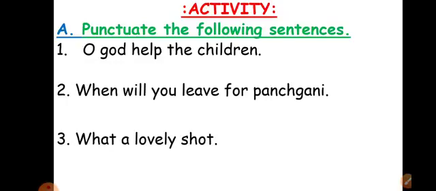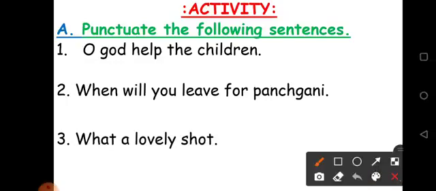Let's read the first question. Oh God, help the children. Oh God, help the children. Now, important thing you have to remember, children: first, always check whether the first letter is written in capital, and at the end, depending upon the kind of sentence, whether the punctuation mark is given or not. If it is an assertive sentence, give a full stop.